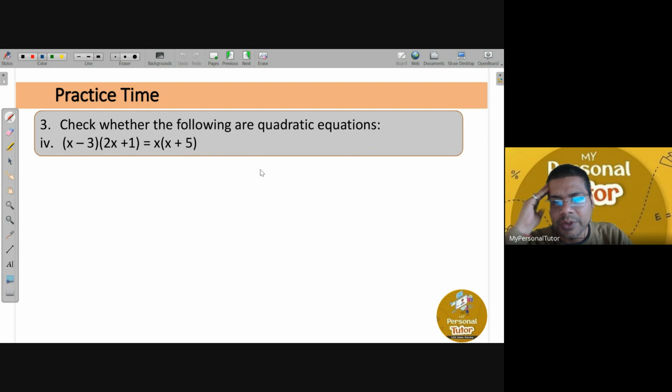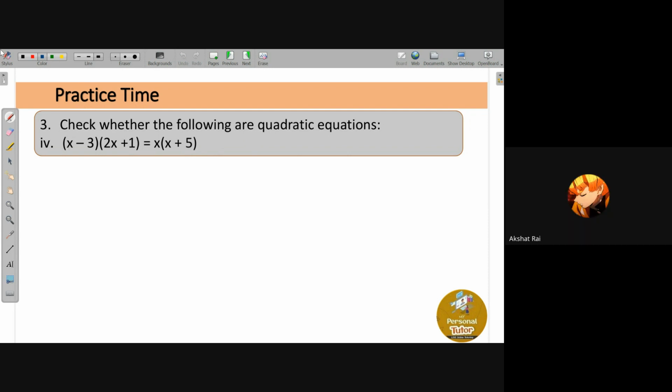Everyone, please take your time. Do it properly. You have to check whether this given equation is a quadratic equation or not. Done, sir.